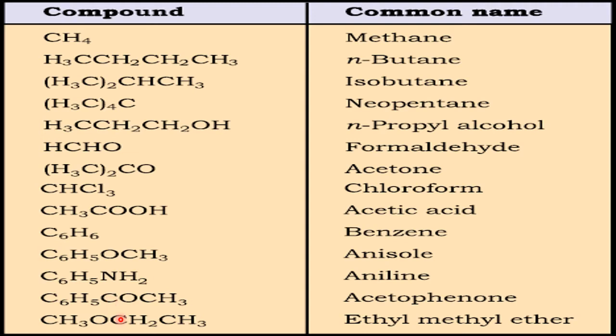And this is ethyl methyl ether. Why is it called ether? When we discuss the functional group, we will come to know why it is called ether: because one O between two carbons is called the ether family. Please recall what is meant by functional group. Right.